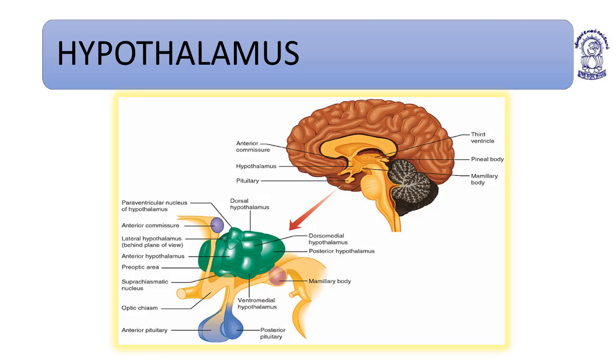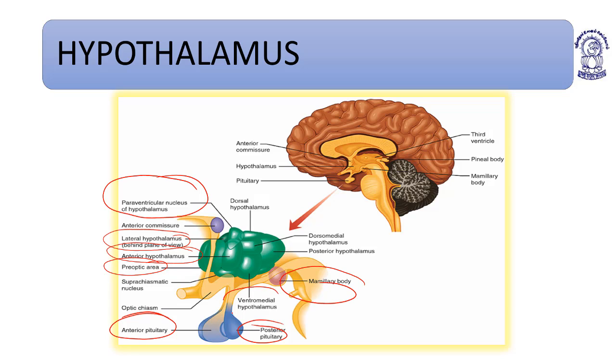Hormones stored inside the posterior pituitary are released via the bloodstream. This diagram gives you a glimpse: this is the paraventricular nuclei of the hypothalamus, lateral hypothalamus, anterior hypothalamus, and the preoptic area. Posterior pituitary, anterior pituitary, and in between we have a median lobe. Then mammillary bodies, ventromedial hypothalamus, dorsal hypothalamus, dorsomedial hypothalamus, and posterior hypothalamus.